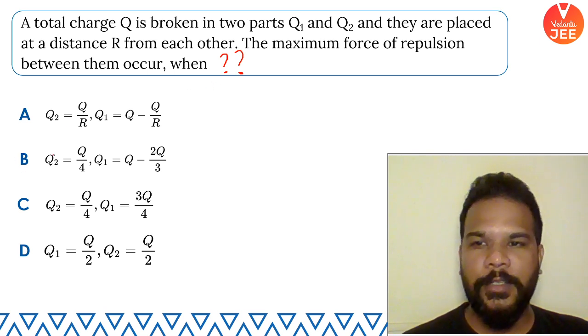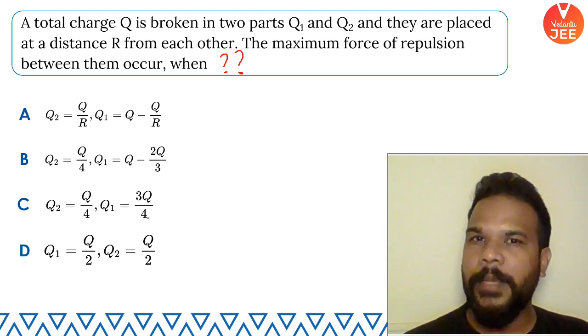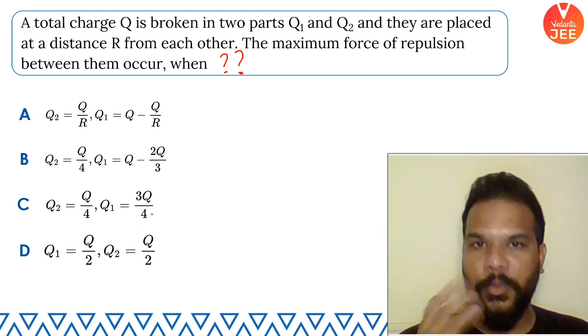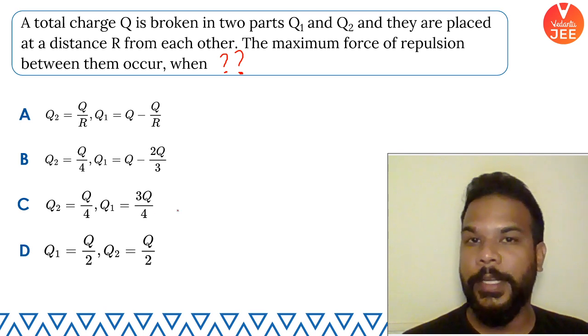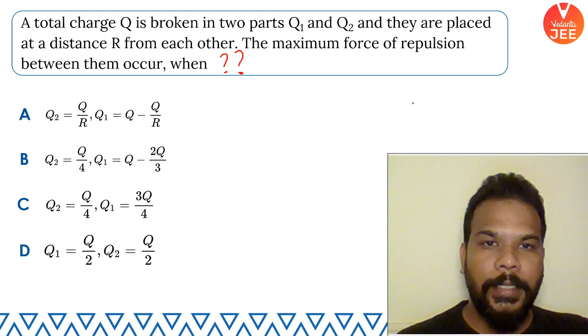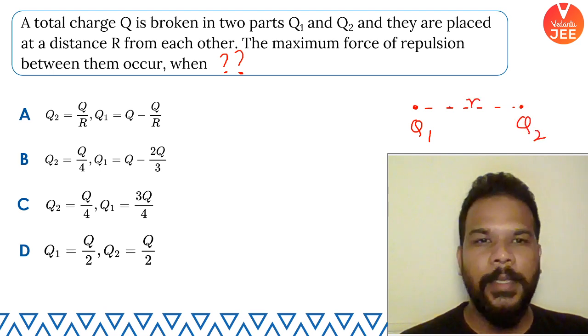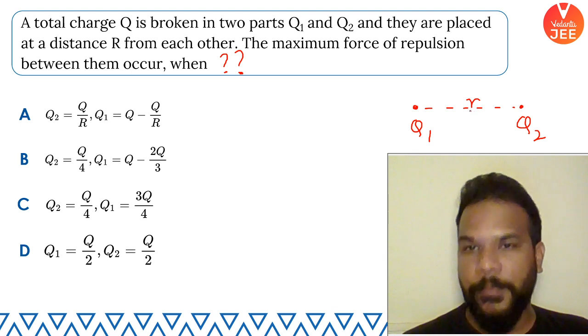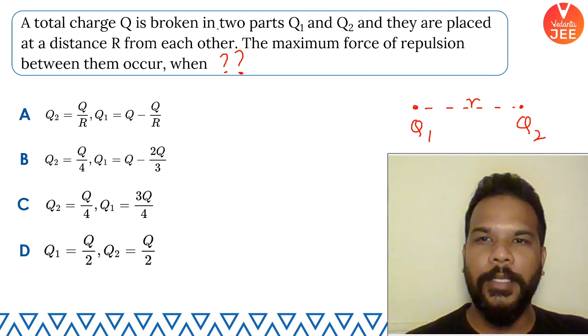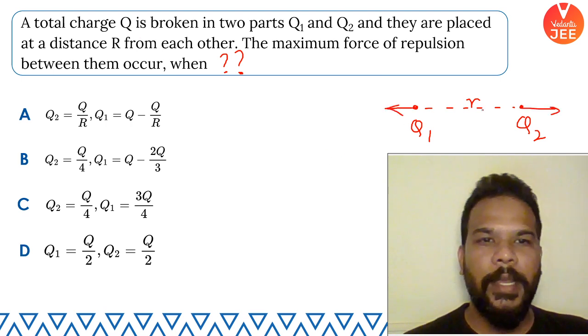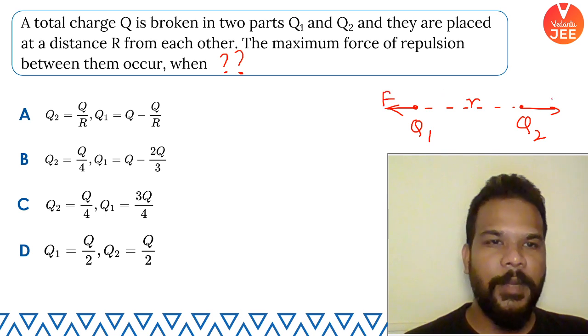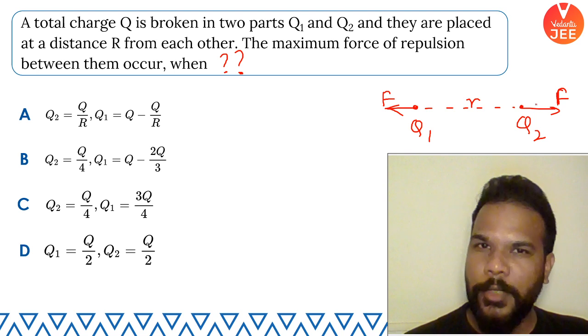For that, we must first look at the options here. It says that different values of Q are there, and that simply means Q1 and Q2 are not fixed values. We have to rather find when the force between Q1 and Q2 is going to be maximum. So guys, say that one of the charges is Q1, at a distance r from it another charge Q2 is placed. They are either attracting or repelling each other. I would say they are going to repel each other because capital Q has been broken, so the charge polarity remains the same. When they are repelling, we want the force of repulsion between them, which is an action-reaction force, to be maximum.